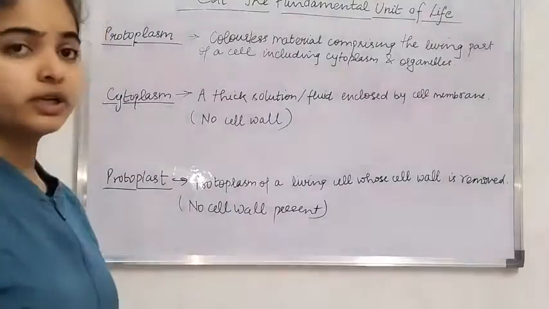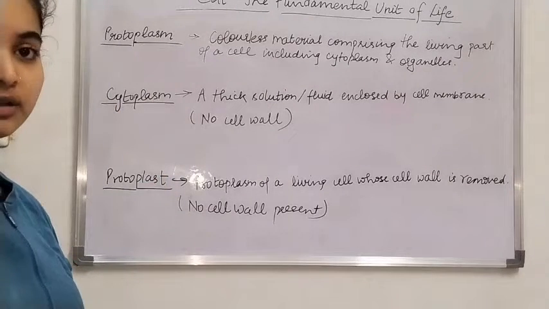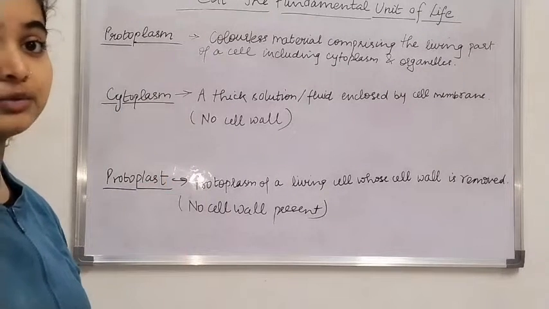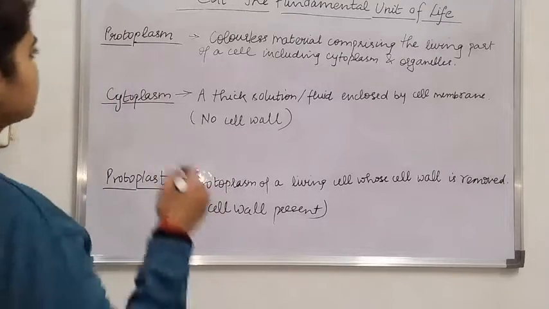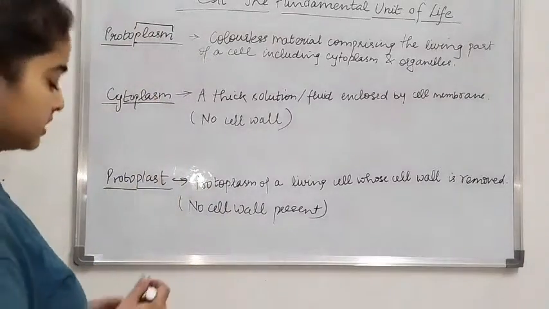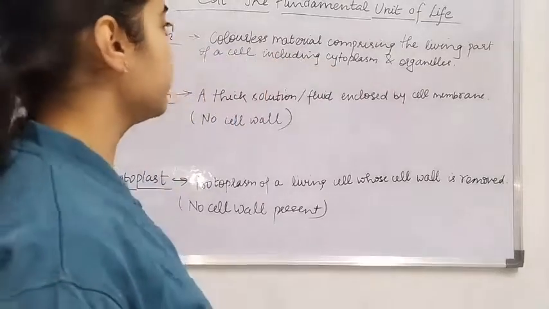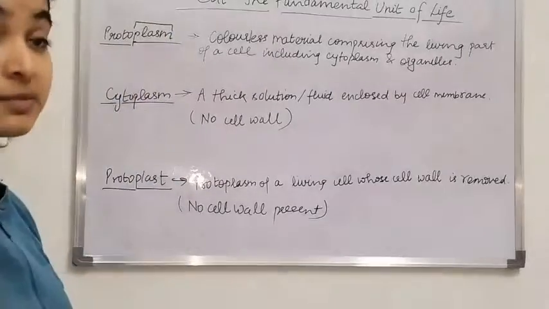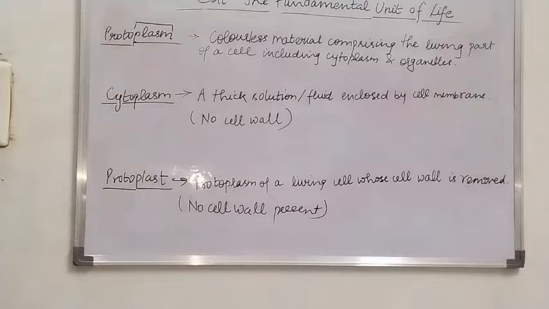Here are three very important terms. In exam, the difference between them can be asked and they confuse us a lot. After this class, you will not have any doubt regarding these three terms. So what is a protoplasm? As the name suggests, this is plasm. Plasm means some fluid. So this is a colorless material comprising the living part of the cell, including cytoplasm and organelles. The cytoplasm, including the organelles, is called as protoplasm.